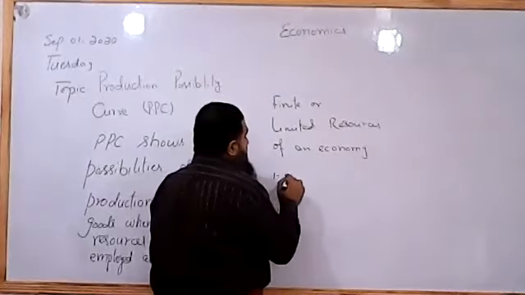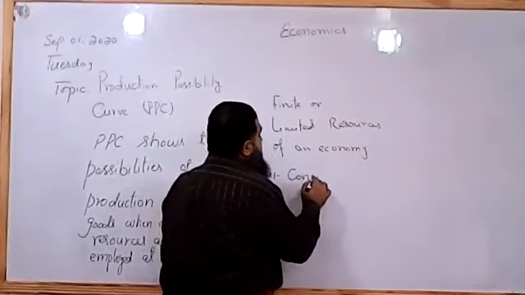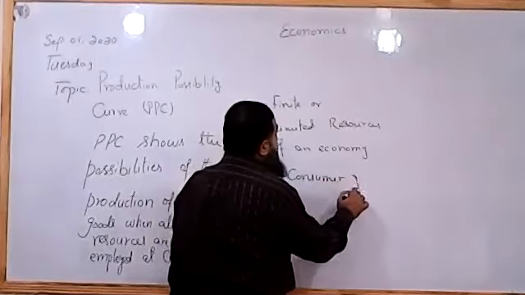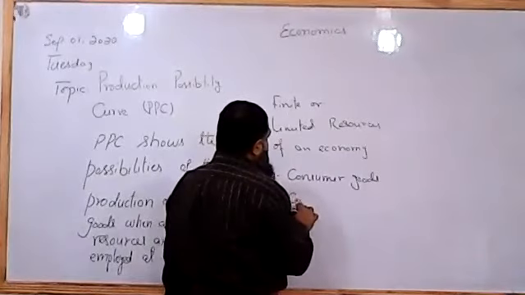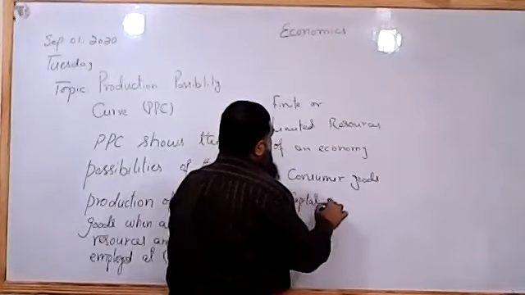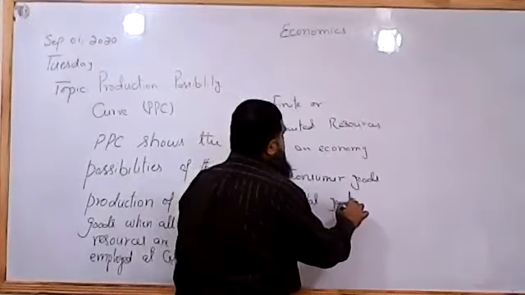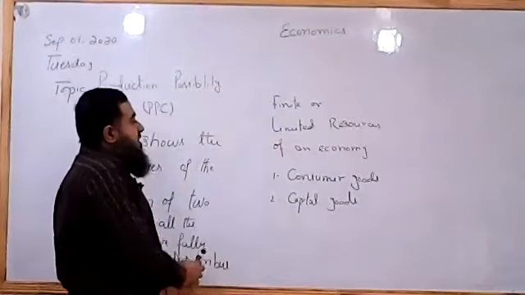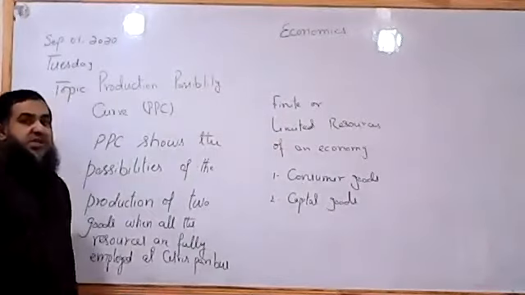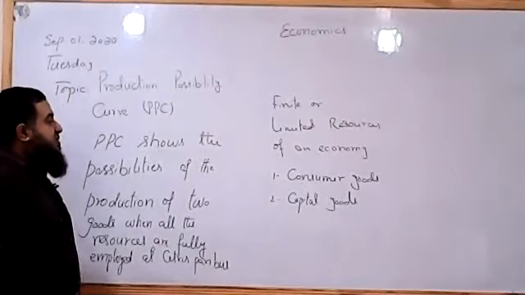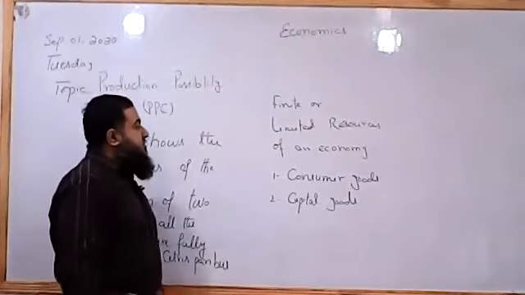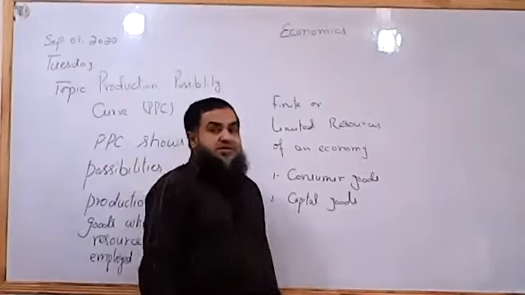One is called consumer goods, another is called capital goods. Capital goods are those which are used by the producers in order to produce output. They are the capital items or producer goods. Consumer goods are those which satisfy human wants.